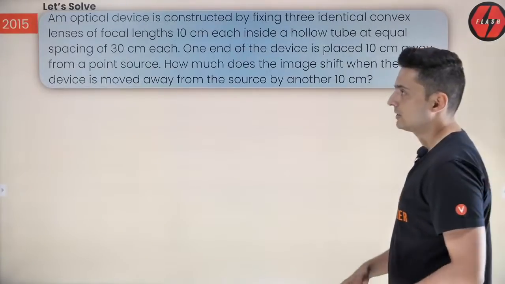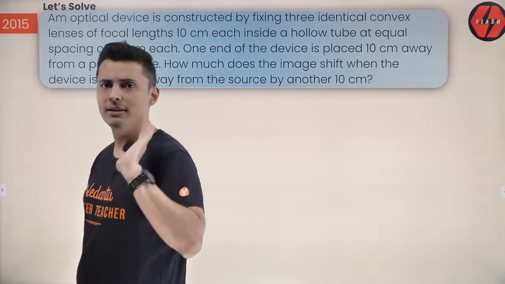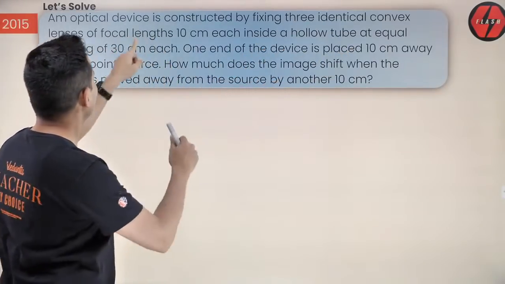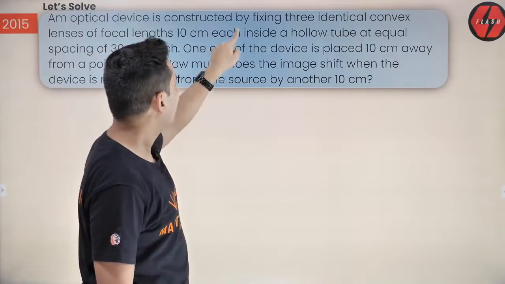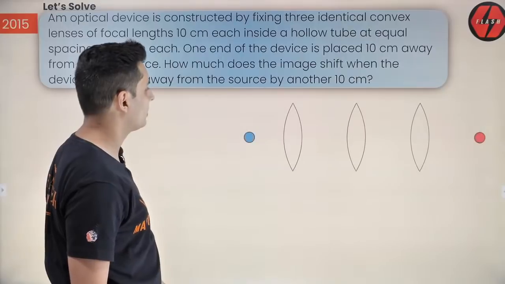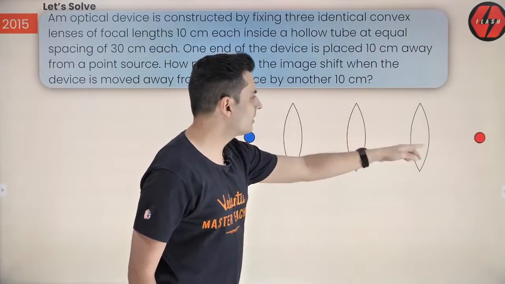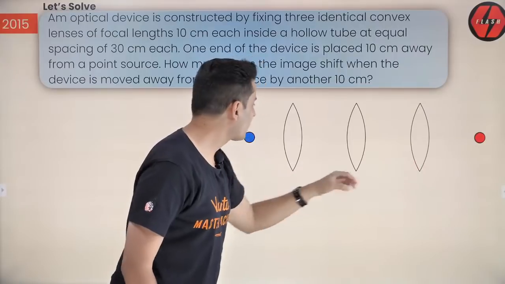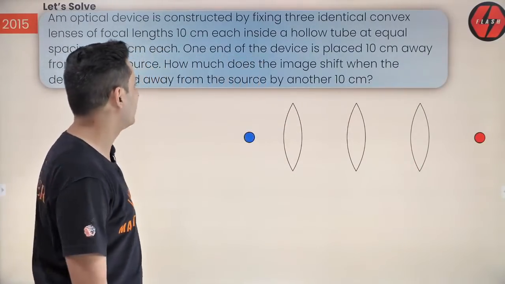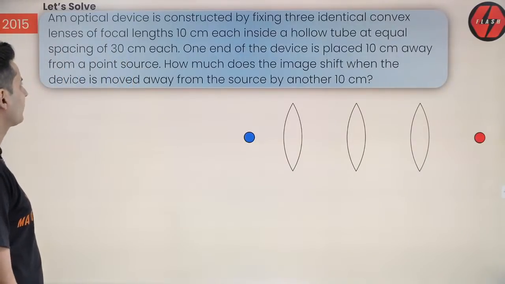First, let's visualize this. There is an optical device, okay? What is it made of? 3 convex lenses, each of focal length 10, inside a hollow tube at an equal spacing of 30 centimeters each. Okay, 30 centimeters is the spacing. This is an object. The blue one, let's say, is the object. The red one is the image. Okay, we'll figure that out later on.